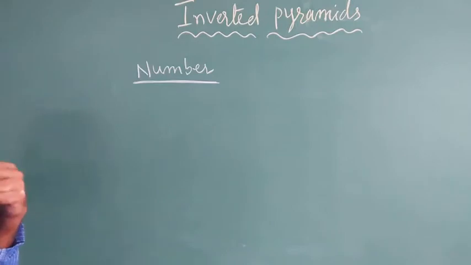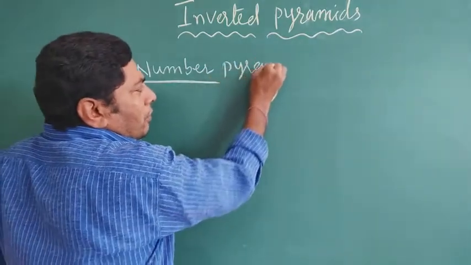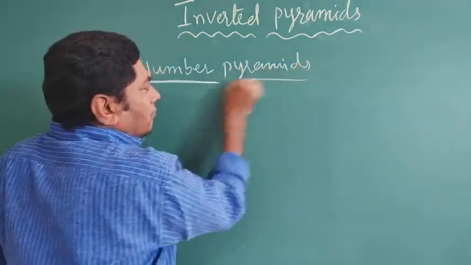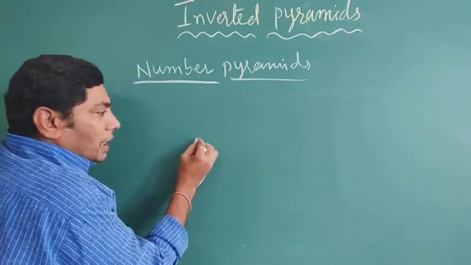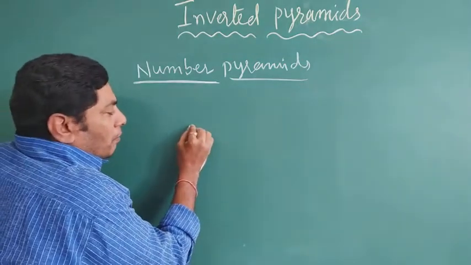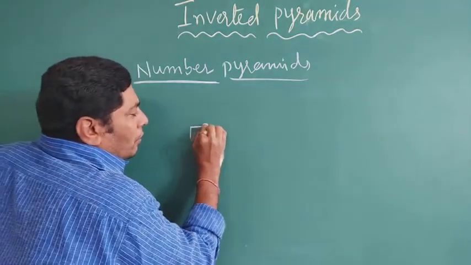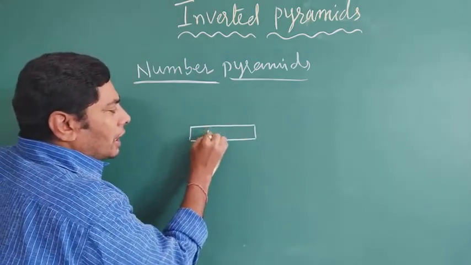The example of an ecological inverted number pyramid is a banyan tree. The banyan tree is only one tree.